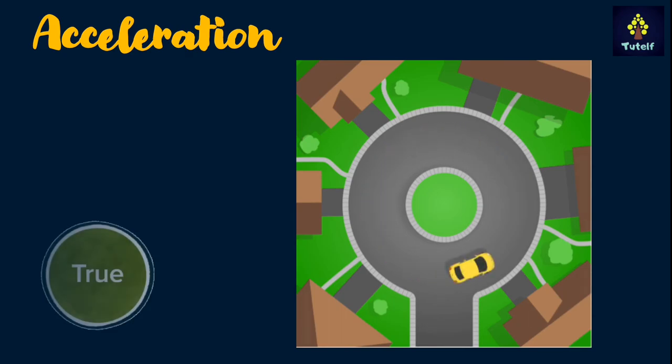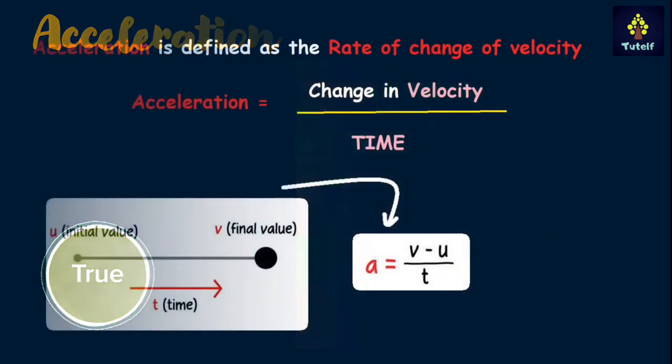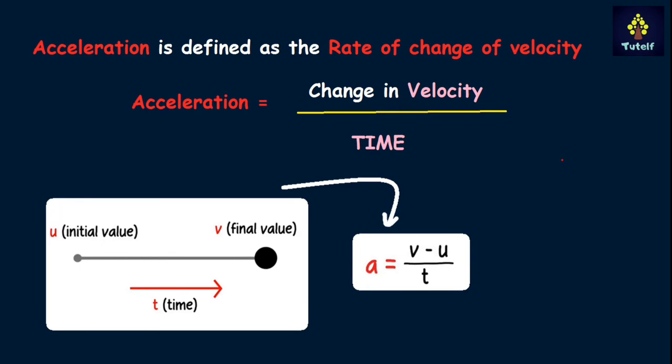So acceleration is basically the rate of change of velocity. Whenever students you see rate of, then you have to divide it by time, and anything divided by time is rate of. So acceleration equals change in velocity divided by time. Now initially, let's say, the velocity is always represented by u, and the final velocity is always represented by v.